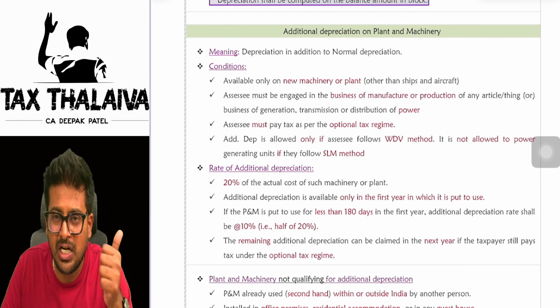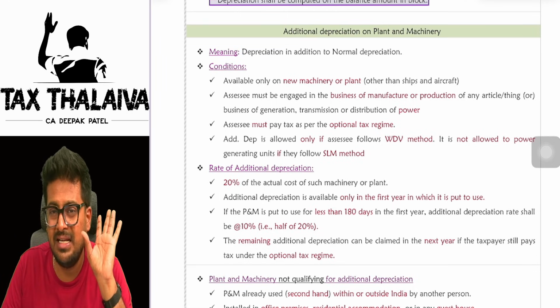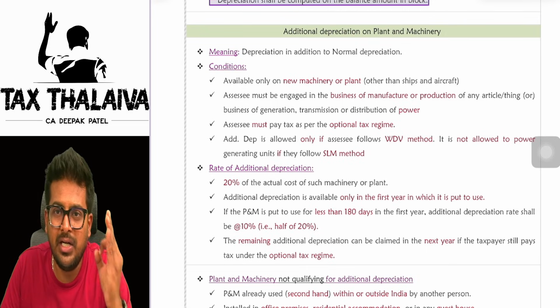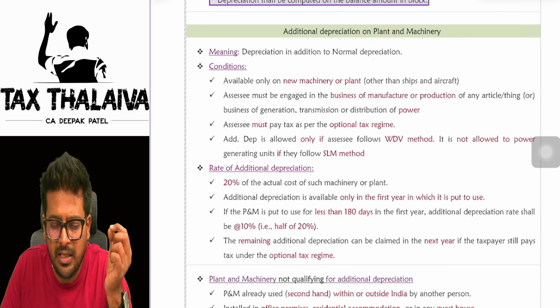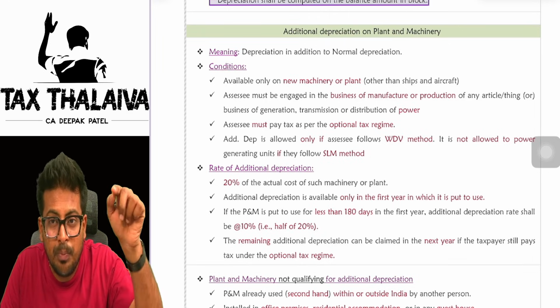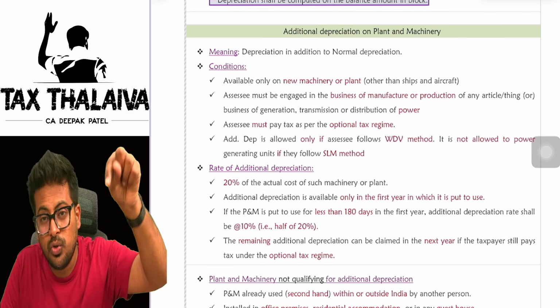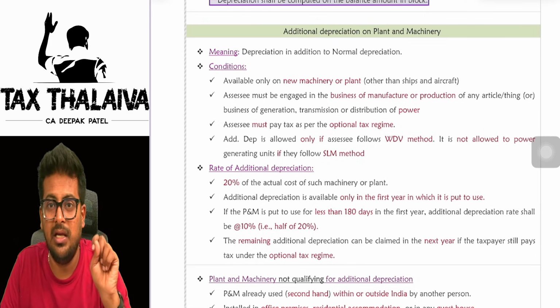Additional depreciation is available on only one asset, which is plant and machinery, and that too it should be new plant and machinery, used in a manufacturing business only.